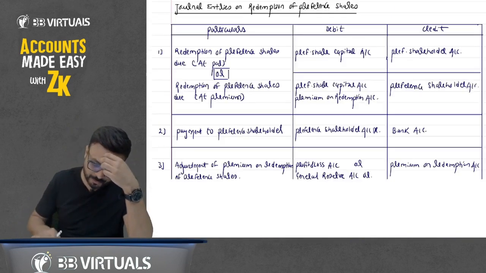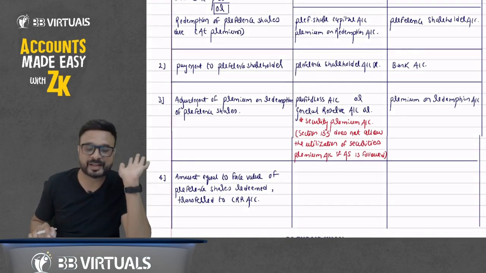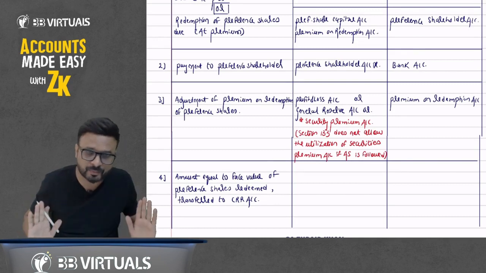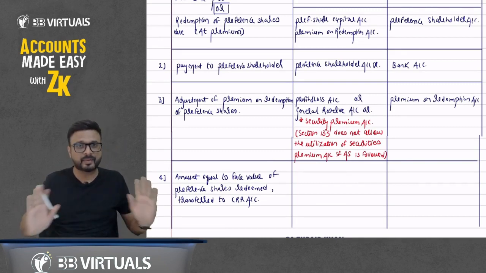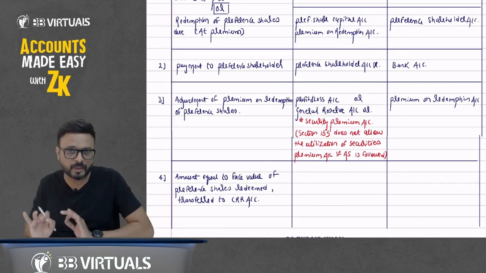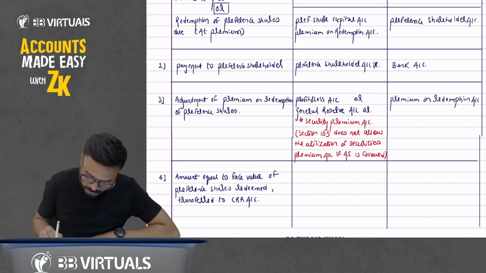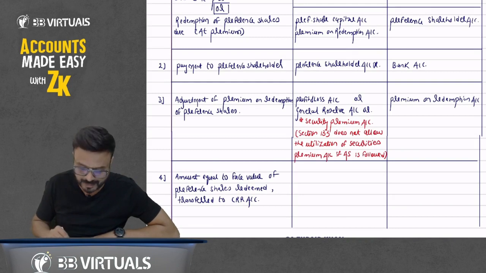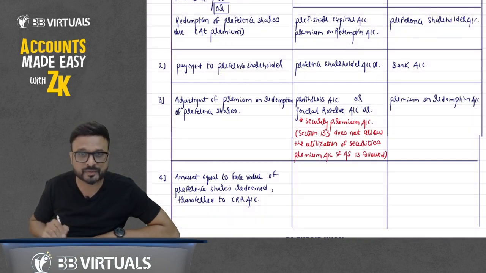But in case of redemption of preference shares, you cannot utilize securities premium. So remember one thing, whenever there is redemption of preference share, never ever utilize securities premium account. Write it down here: don't utilize securities premium account, neither for the adjustment of premium nor for the transfer to CRR account.